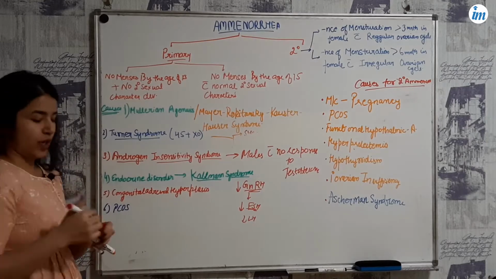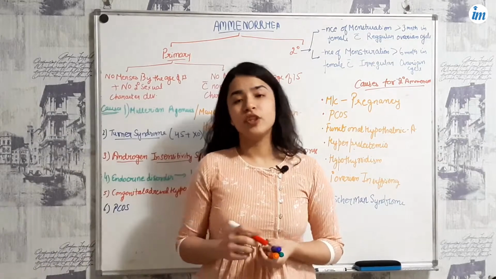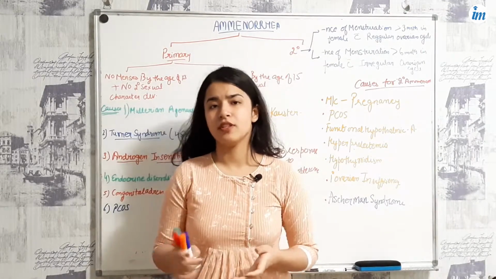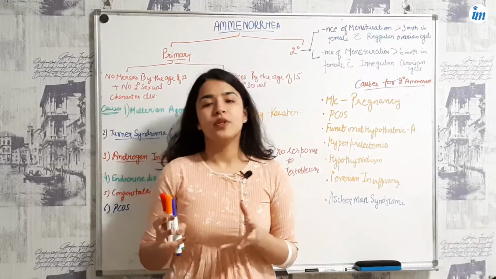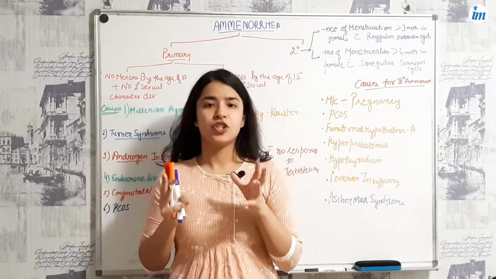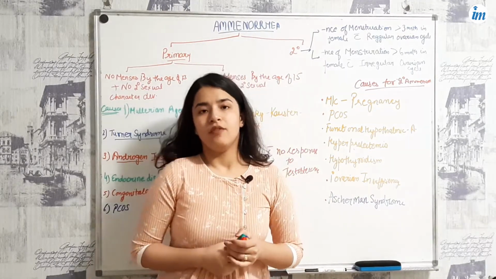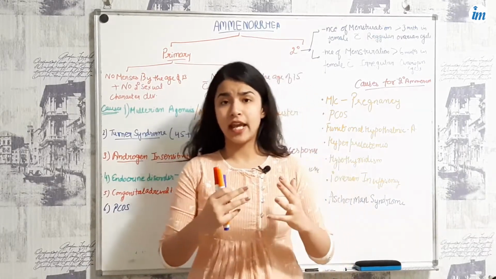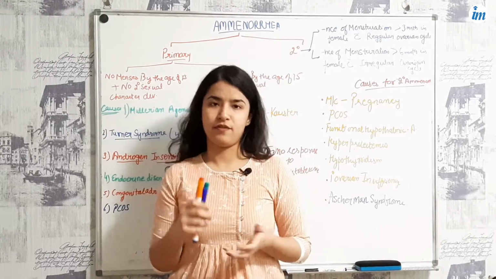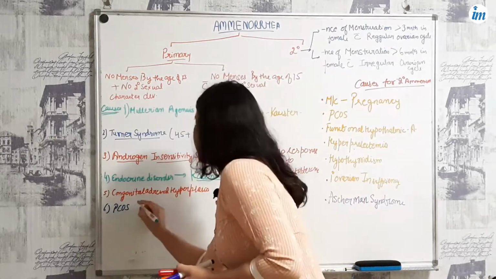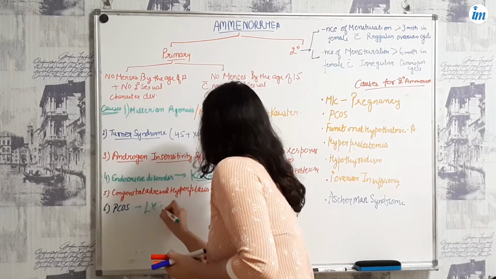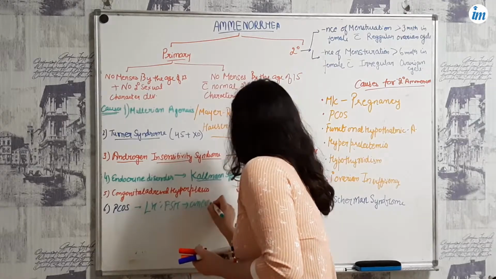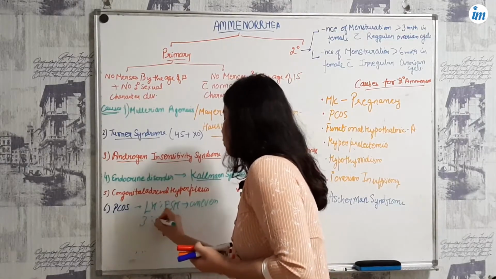Other is PCOS. Generally the etiology for PCOS is still not much known, but what happens in PCOS is that you will see an uneven ratio of LH and FSH. When you see the serum levels of both LH and FSH, you will see that LH is higher as compared to FSH. So here the LH to FSH ratio is uneven. Maybe you will see 3:1.